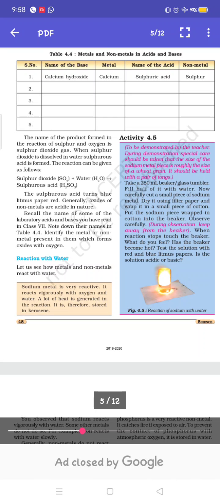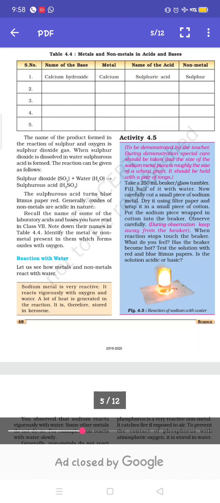Then in metals, the reaction with acid: when a metal reacts with acid, it forms its respective salt and hydrogen gas is released. Same with bases: when a metal reacts with a base, it forms the respective salt and hydrogen gas is released. Generally, the reaction of non-metals with bases is complicated, and non-metals don't react with water, as I told you previously.